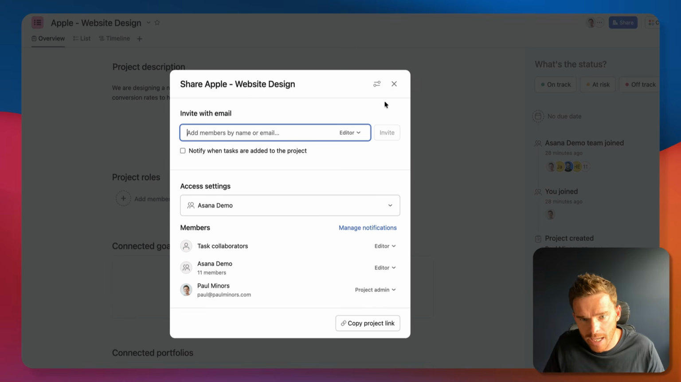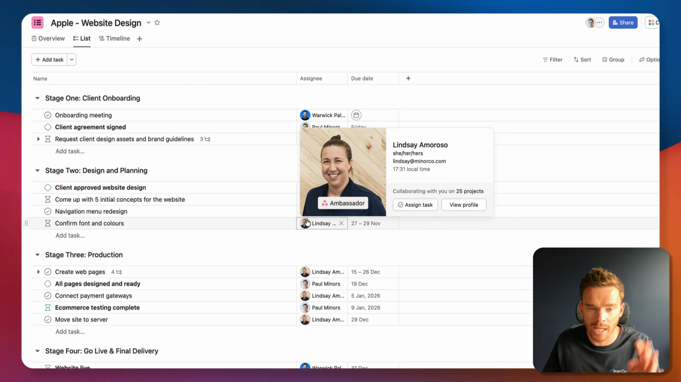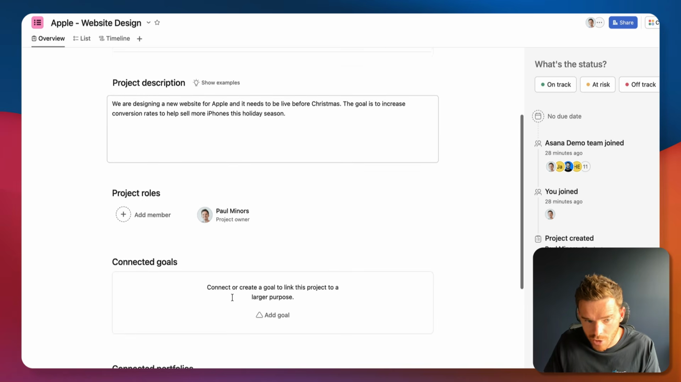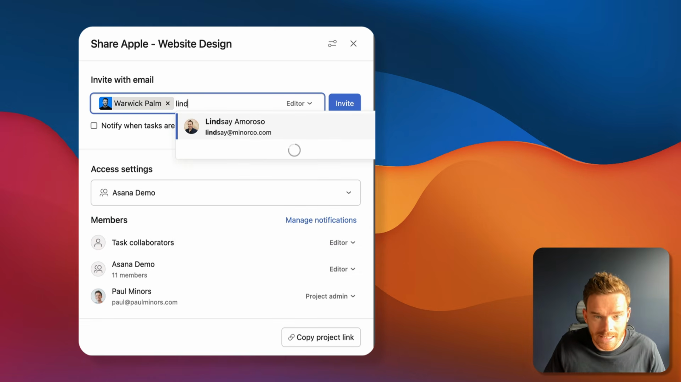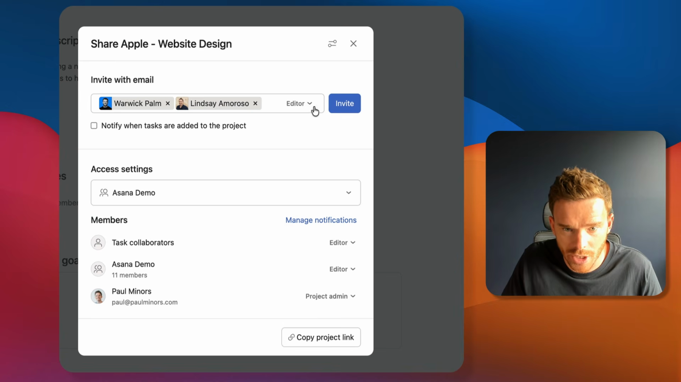So you'll notice actually, even though in my tasks, I have tasks assigned to Warwick and Lindsay, those tasks will now appear on their task lists. They're not actually members of this project. If I add them as a member, let's say I add Warwick and let's add Lindsay, they will now get additional updates related to this project.